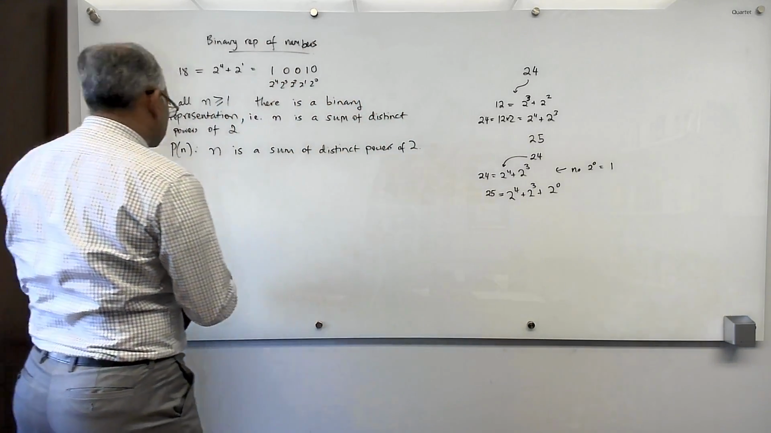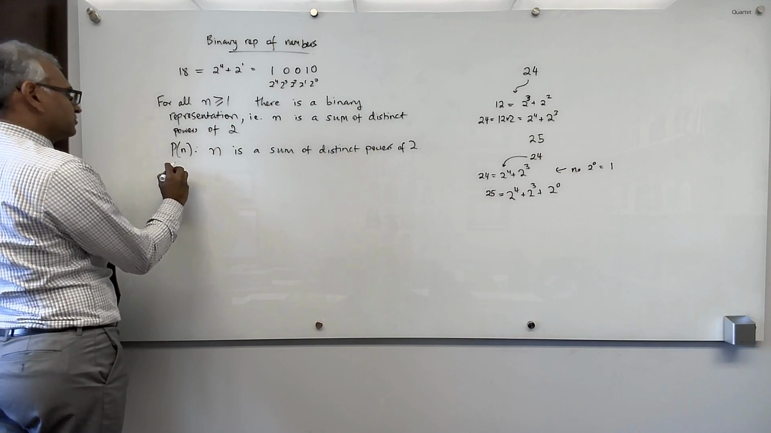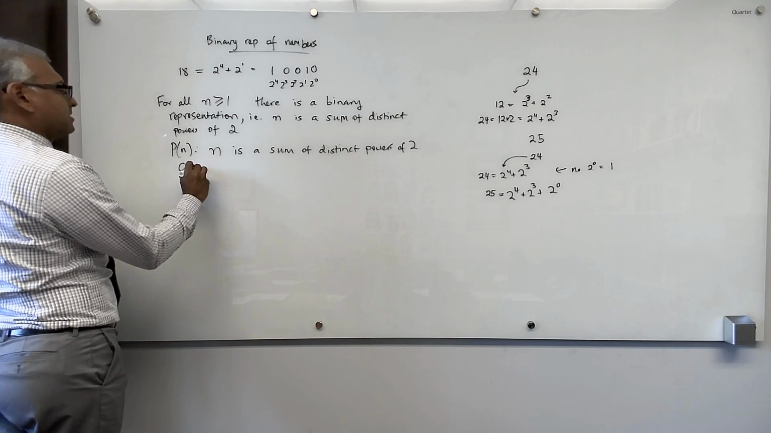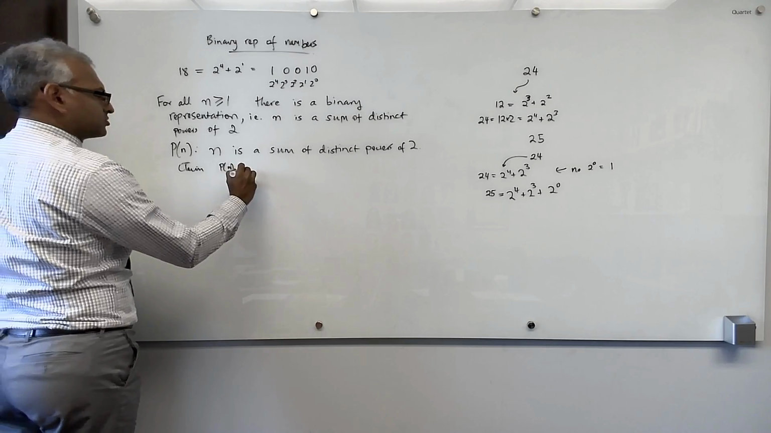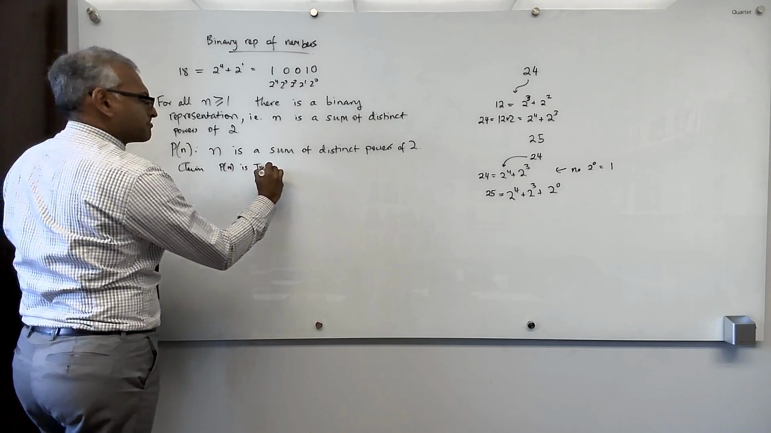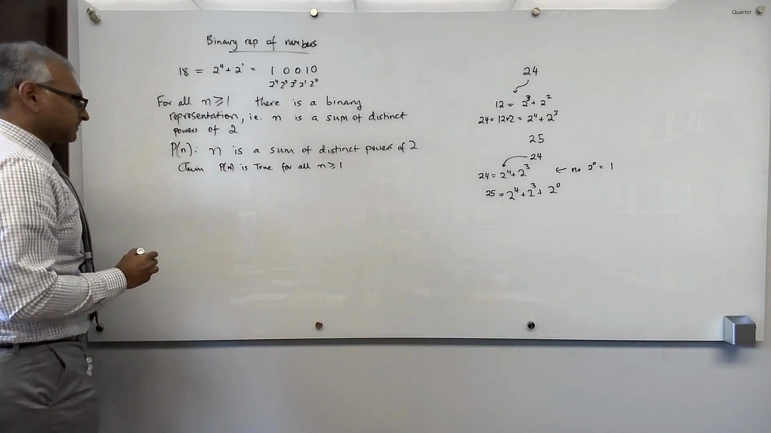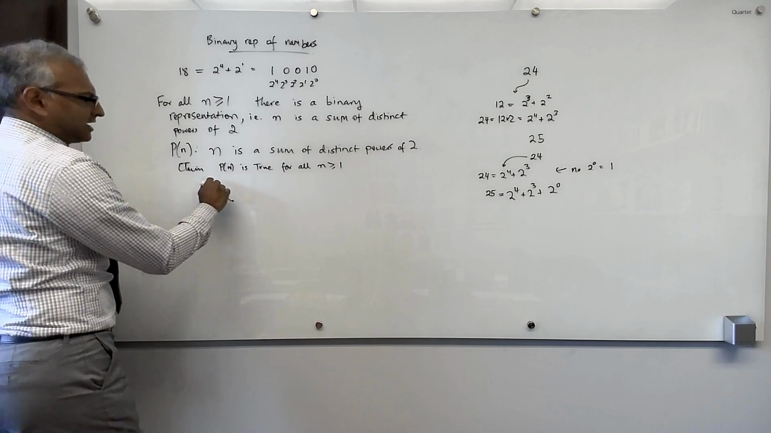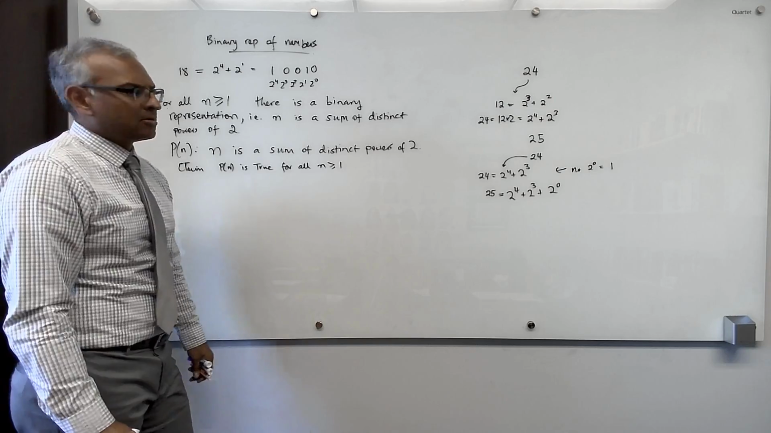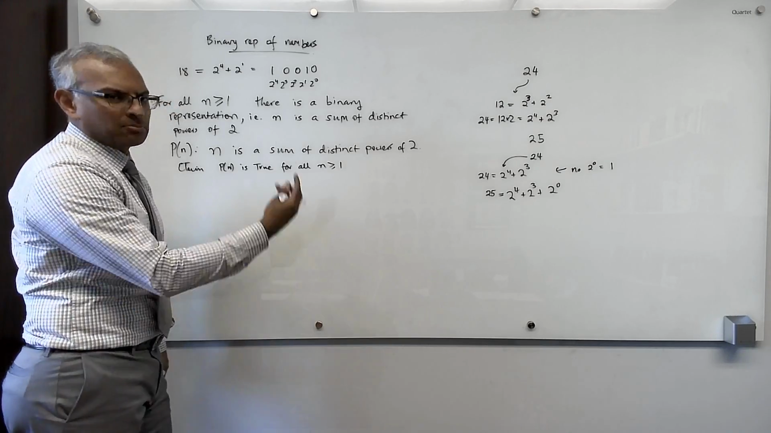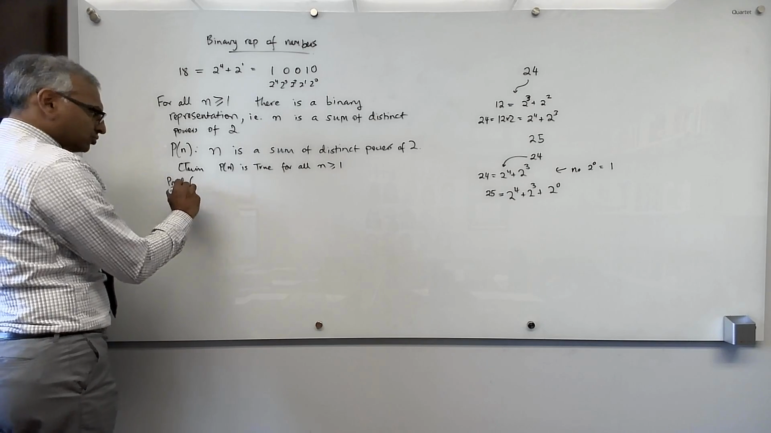So let's now prove it. We claim P of n is true for all n greater or equal to 1. What does that say? That every natural number can be represented as a sum of distinct powers of 2. Okay, so proof. And now we're going to use strong induction.